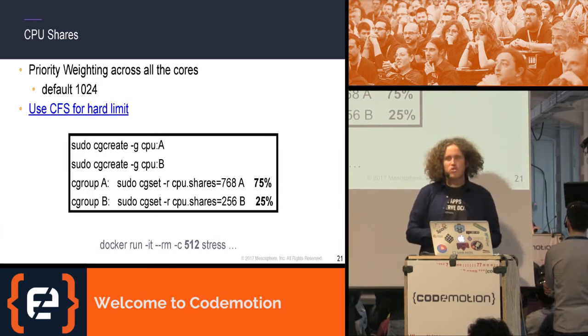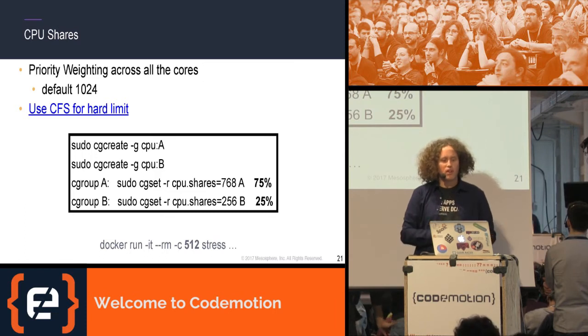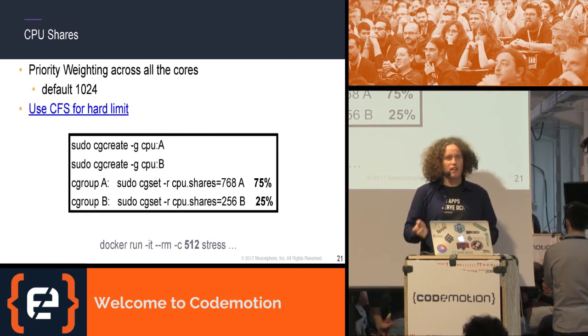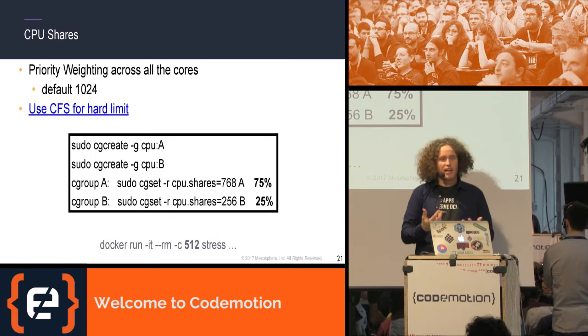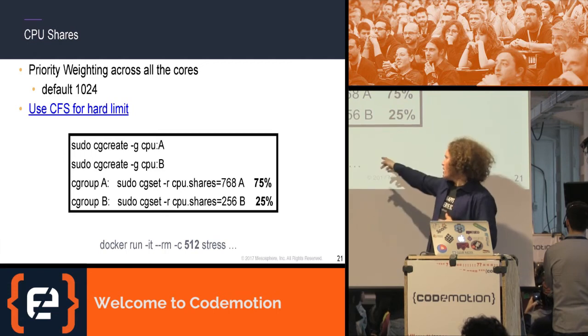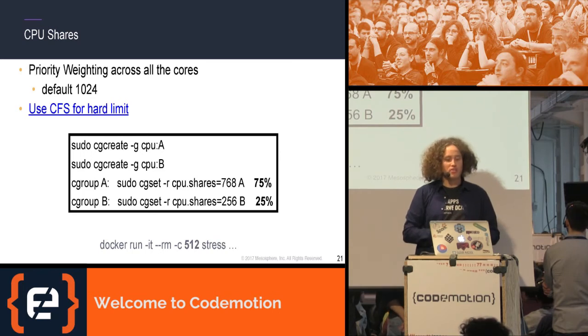So if I really want to make sure that it's not using more than one CPU, or like 1/4 of a CPU, I can use something called CFS, which is the completely fair scheduler in the Linux kernel, for hard limits. Again, those slides will be available later on. Just click on that link to follow up with details. But this is a way of enforcing hard limits, and avoids this greedy approach where someone can consume more than they potentially could. And if we're using Docker, it's simply by specifying the -c flag. This corresponds to CPU shares.